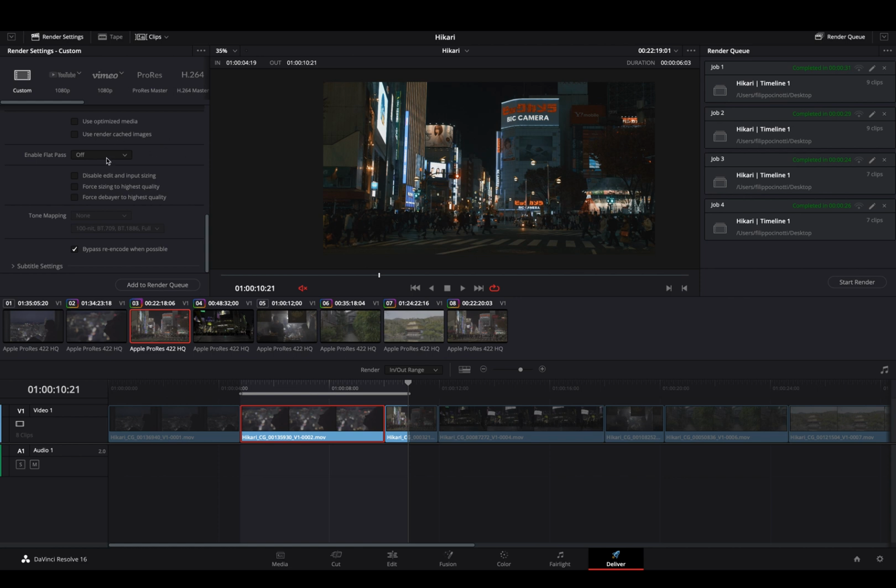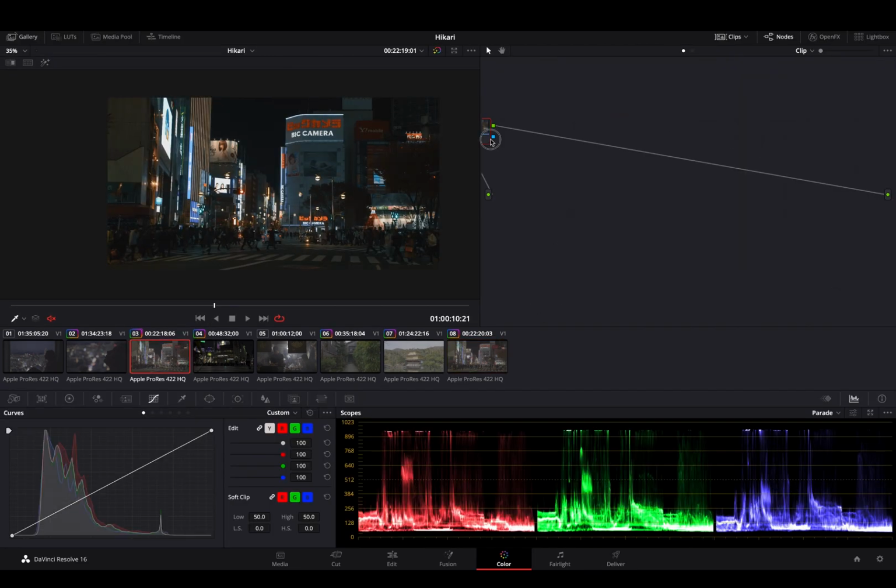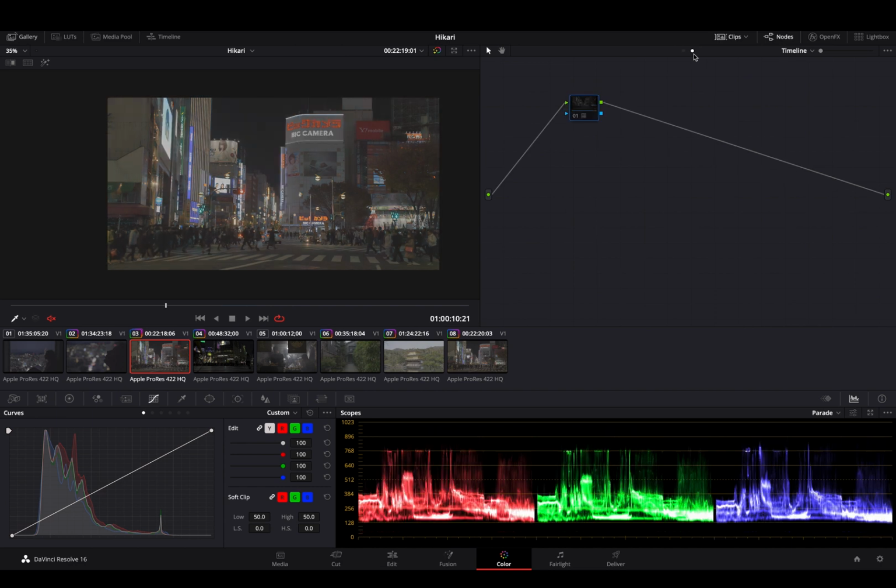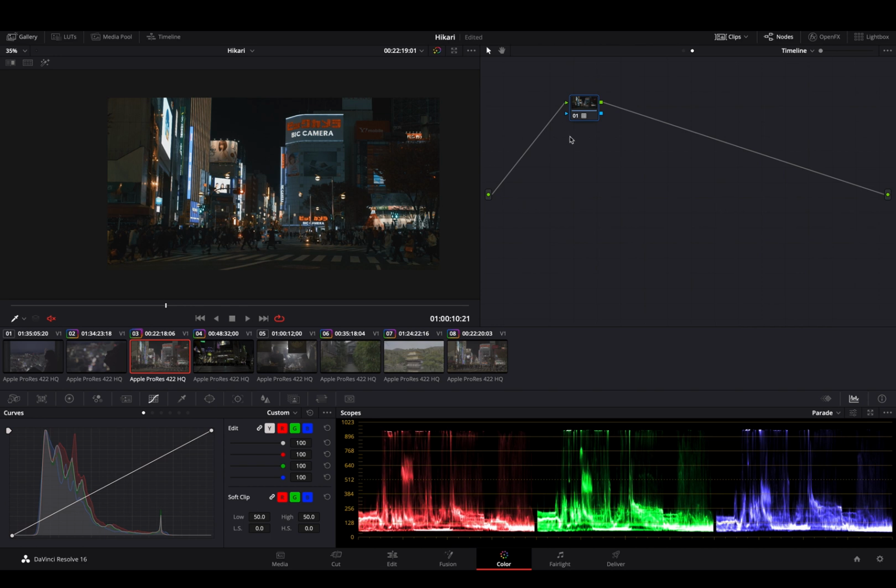Enable flat pass. What this basically does, it enables you to export your video without the grade. You might have deactivated your grade from the clip and you're like this. You can do that and export it, and you will have an ungraded image, and that's okay. But sometimes if you have to do that to something like 100 clips, it won't work.